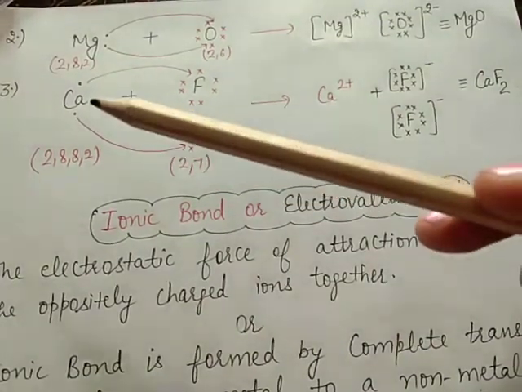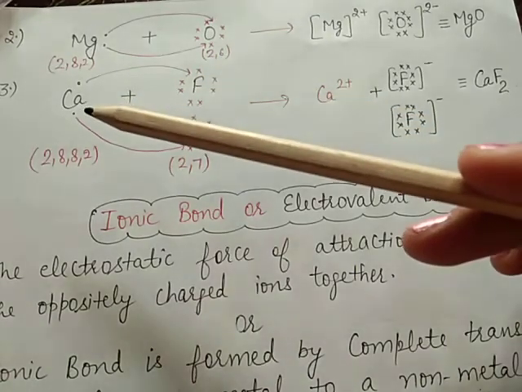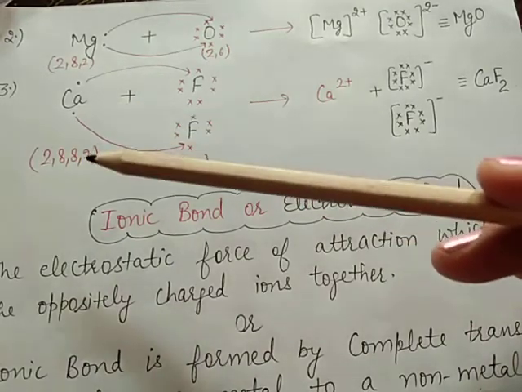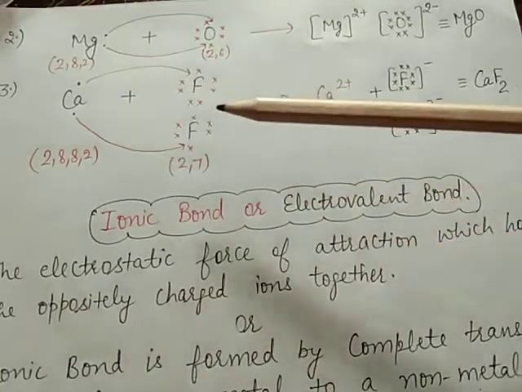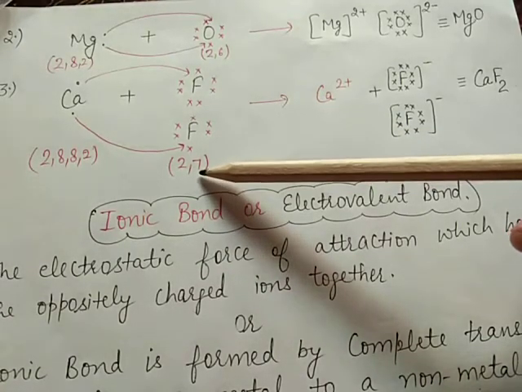Now the next example is calcium fluoride. Calcium has configuration 2, 8, 8, 2 because the atomic number is 20. Fluorine has configuration 2 and 7.